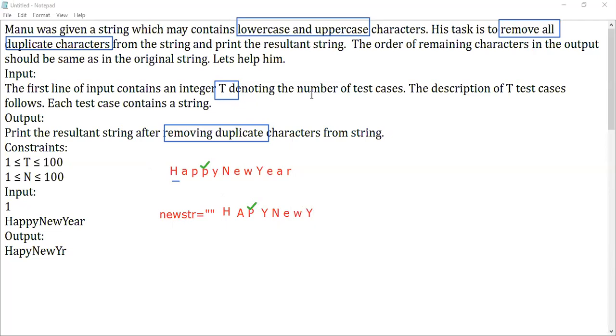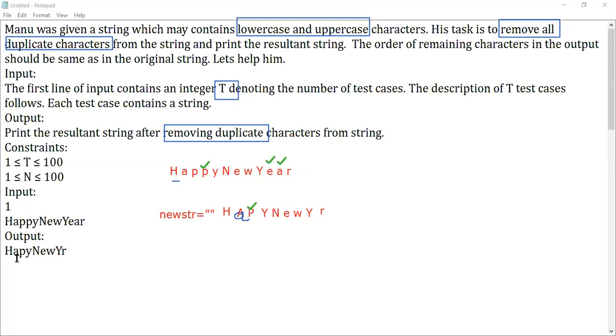When you come to E, you can notice that E is already present in your new string. Don't insert it. When you come to A, it is also present. A should be in lowercase, right? It's my mistake, I'll write it in lowercase. So when you come across A, A is also present, so don't insert it. Then the next character, the last characters are